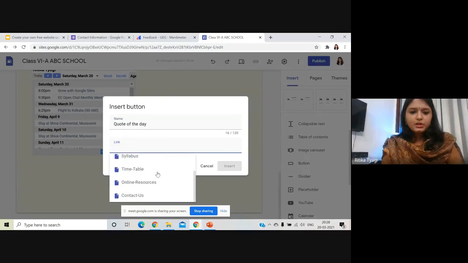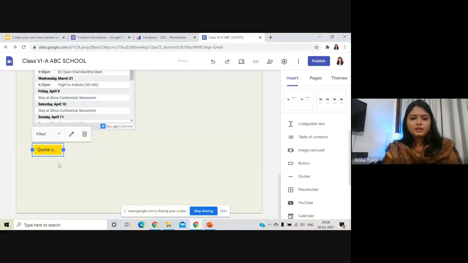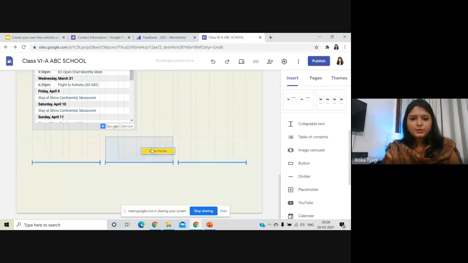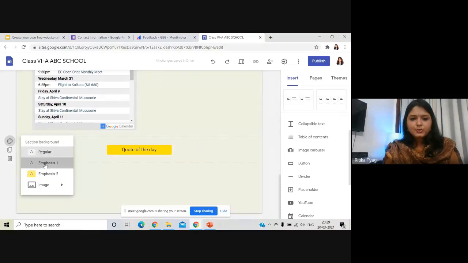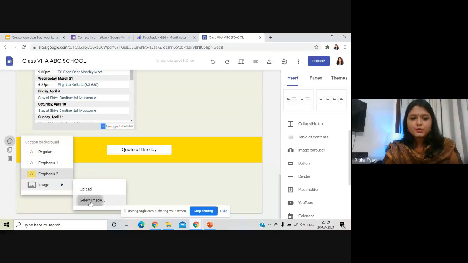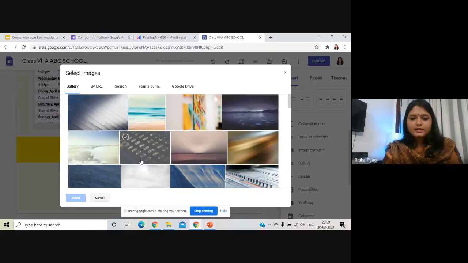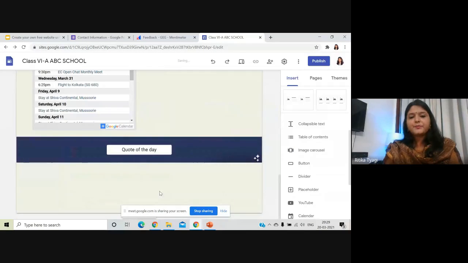And I can link it with online resources because that's where I'm going to put my quote of the day. And this button can go here and my home page is completed. I can just quickly change the background from here like this. If I want an image, I can go to image option as well and choose a background from here and click here. So it's done.